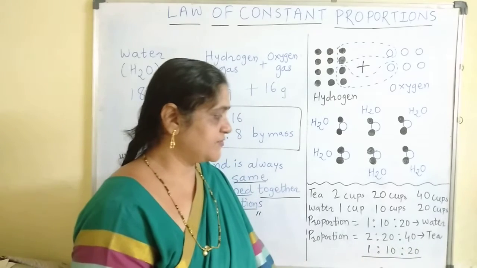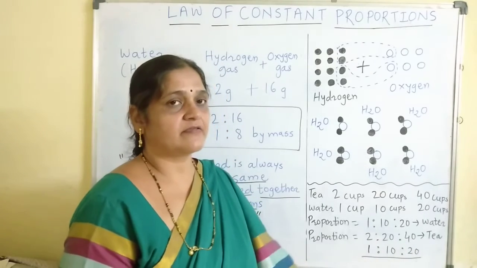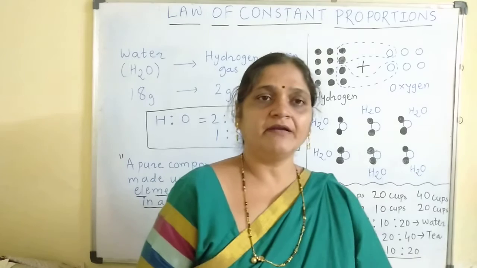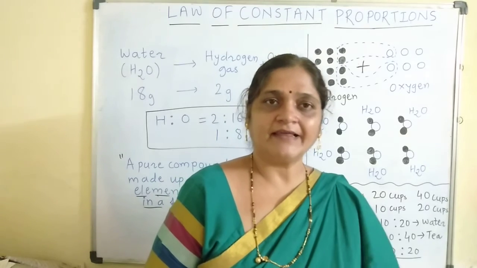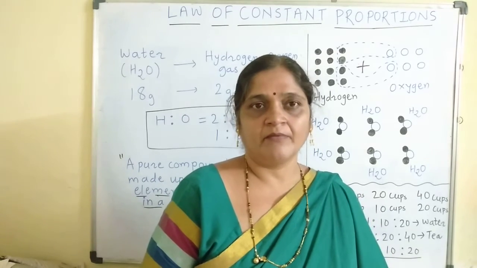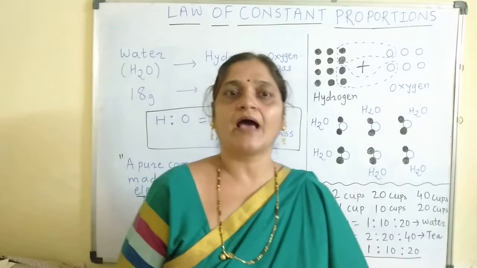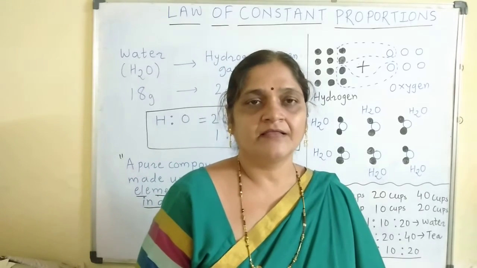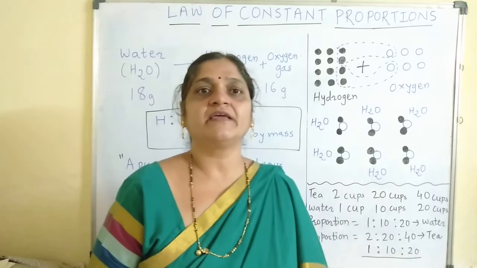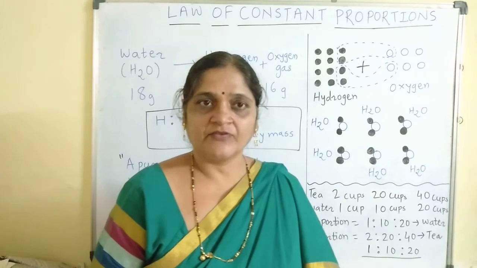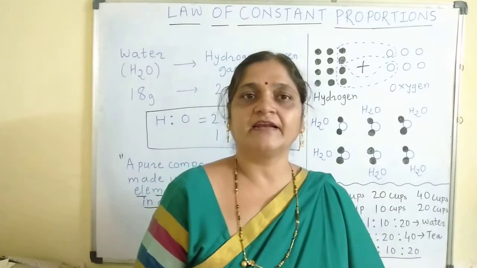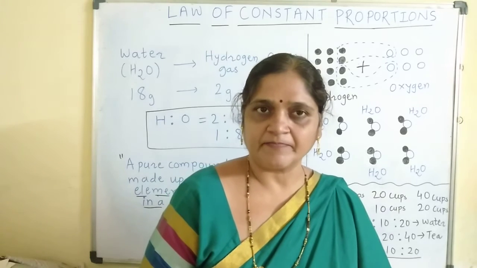So if it is reduced, it will be 1 to 10 to 20. So whenever tea is prepared, the ingredients will remain the same. But as the number of cups of tea increases, we also have to increase the quantity of the ingredients, right? So the proportion of the ingredients will also be increasing, right?